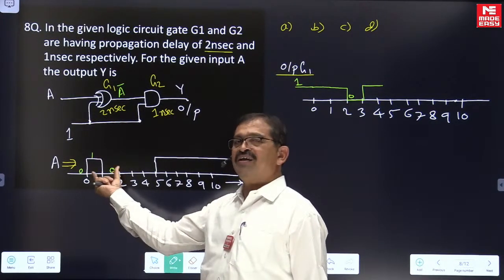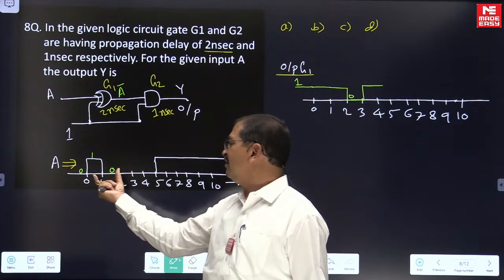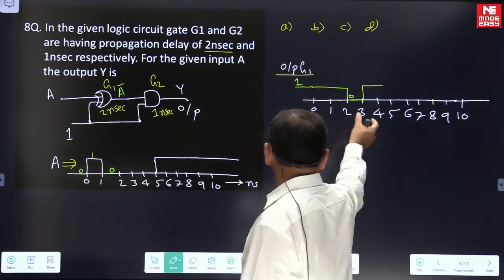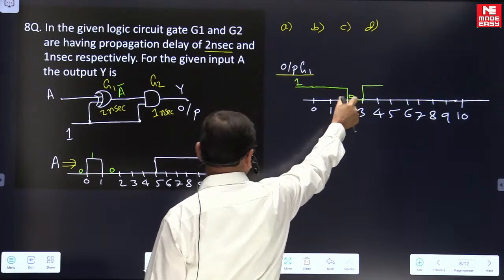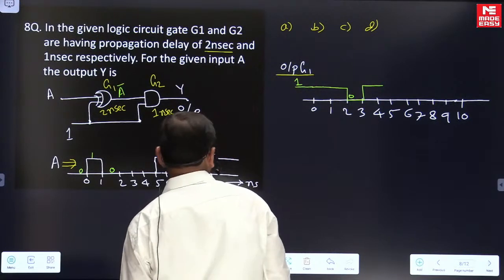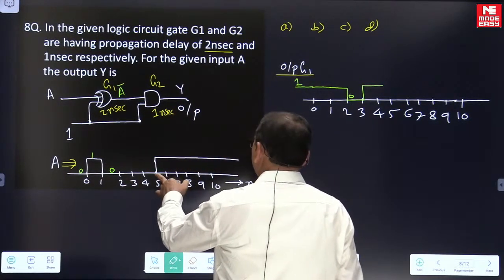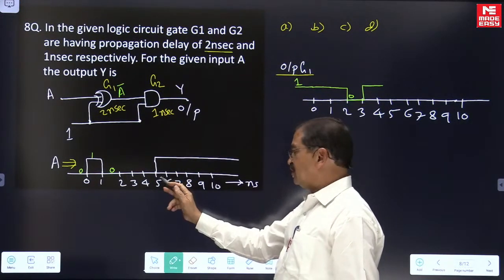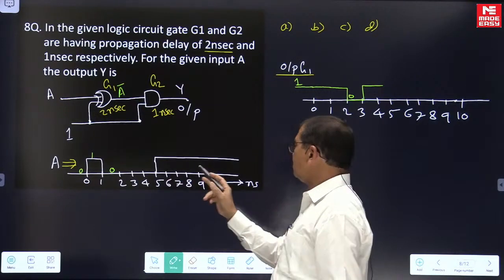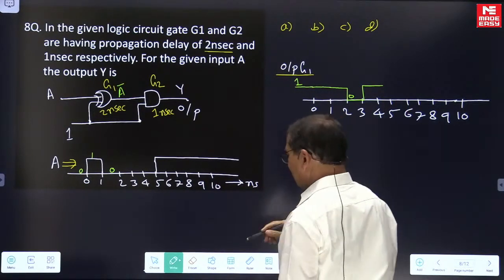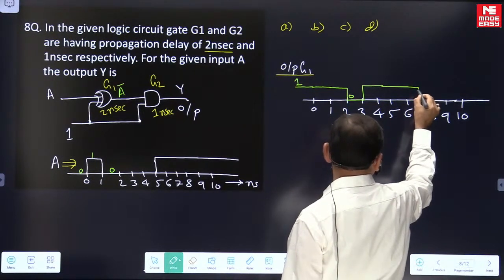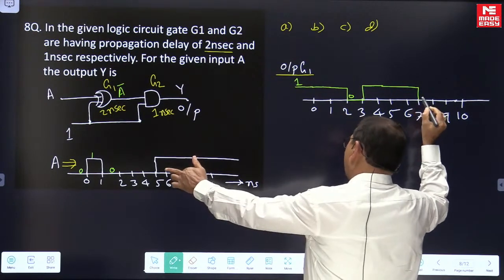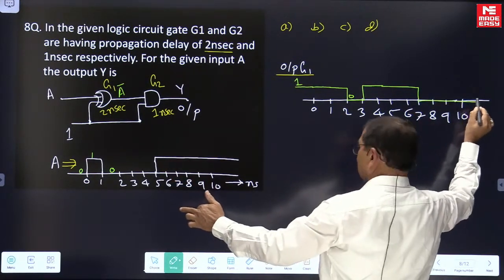Hence, for this portion, if you are limiting our idea to this, for this 1 nanosecond the gate G1 output must be 0. Of course, it happens so. For a cross check, you can think even like this. Later, at 5 nanoseconds, it is getting 1, meaning the effect we are reading after 2 nanoseconds. When it is applied, 5 plus 2, after 7 nanoseconds, we are reading it is coming to be 0. Right? Later, it is 1 means here we are having 0.